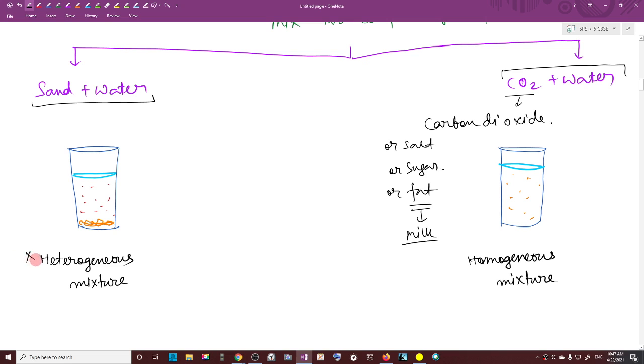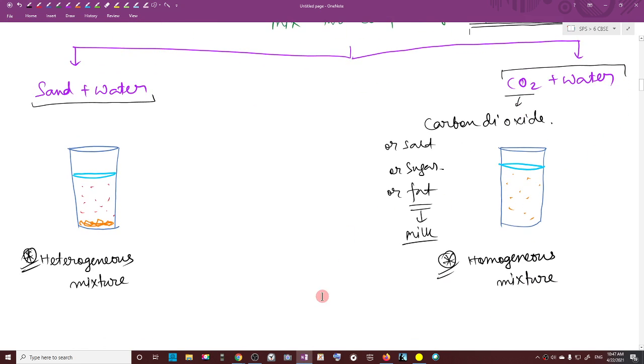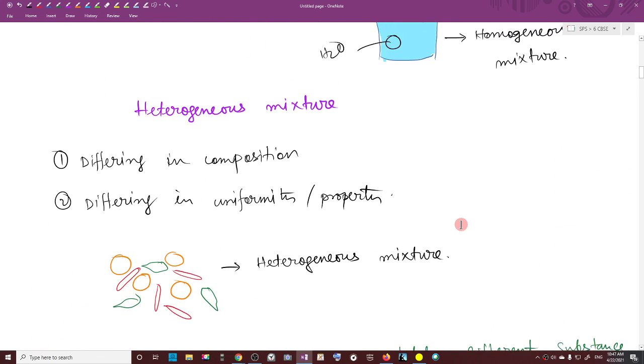This one will be a heterogeneous mixture, this one will be a homogeneous mixture. So when we mix two different substances, we can also get heterogeneous and homogeneous mixtures. Is the idea clear to all of you? Yes. Okay, so we have completed this topic.